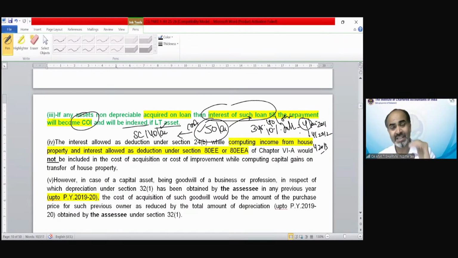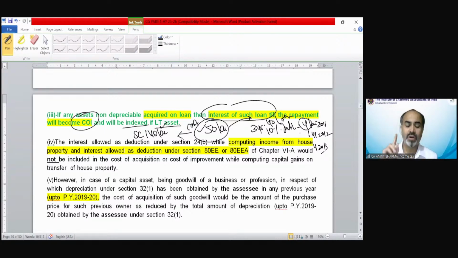So if that interest has not been allowed under income from house property, then any interest on loan, till the repayment of the loan, whatever time you have taken for the repayment, the interest accrued could be allowed as cost of improvement. So you have to calculate the interest of separate years, and at the time of sale, you can claim the benefit of indexation.